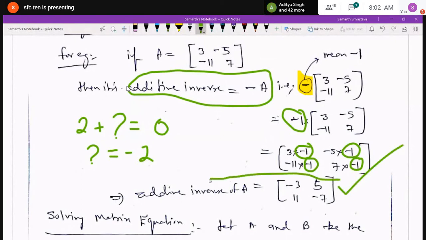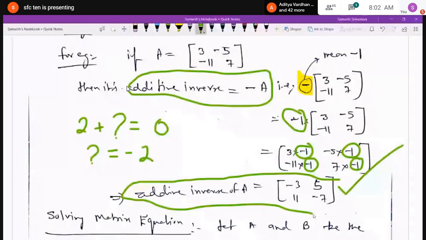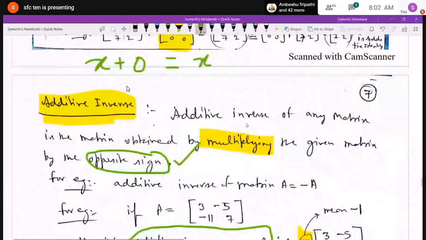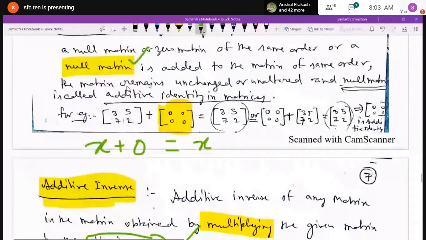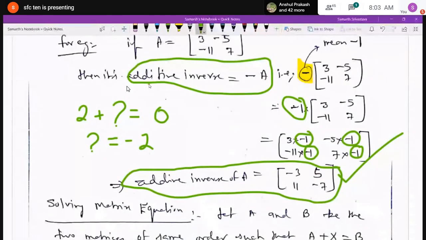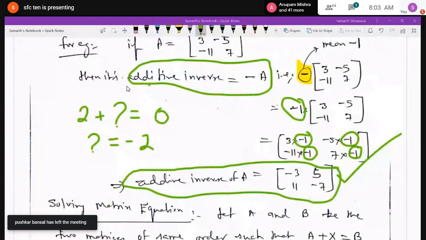All the elements of the additive inverse of A are the same but with the opposite sign. And if I add the additive inverse and matrix A, I will get a null matrix, that is 0, 0, 0, 0. Have you understood the meaning of additive inverse? Yes, sir.